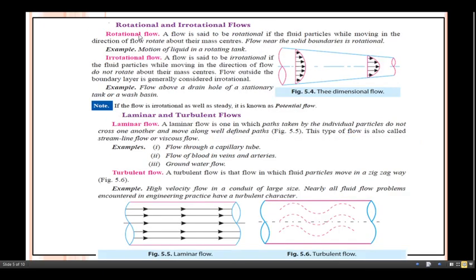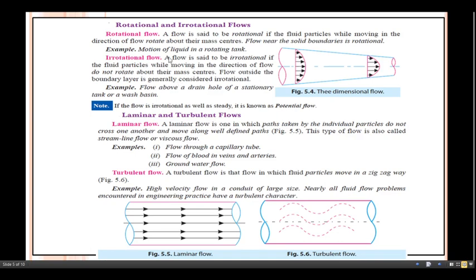Let us discuss about the rotational and irrotational flows. Rotational flow: a flow is said to be rotational if the fluid particles while moving in the direction of flow rotate about their mass centers. Flow near the solid boundaries is rotational. For example, motion of liquid in a rotating tank.